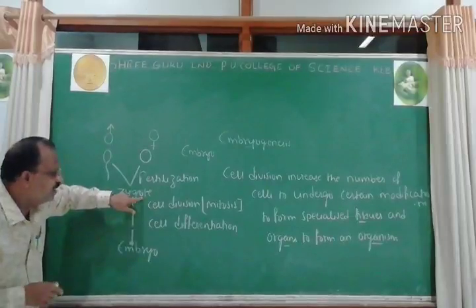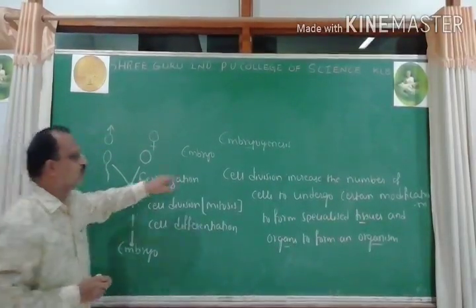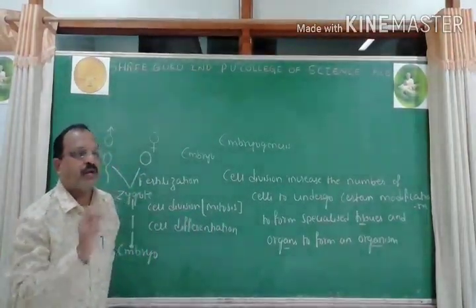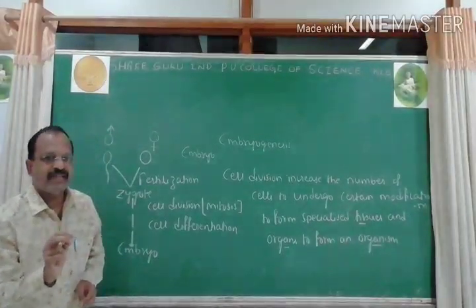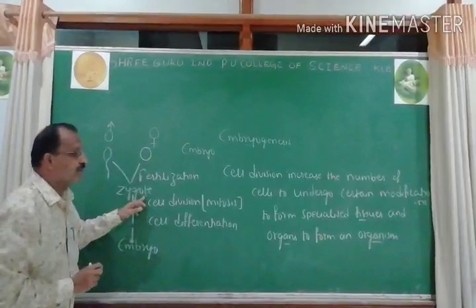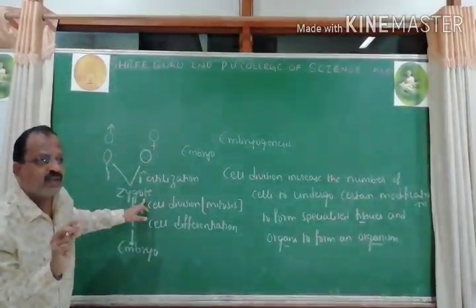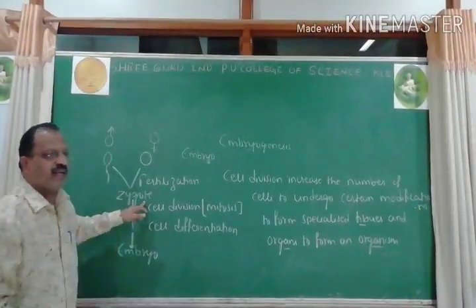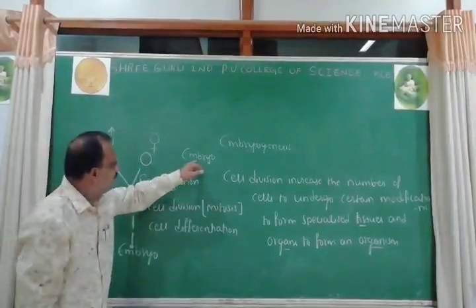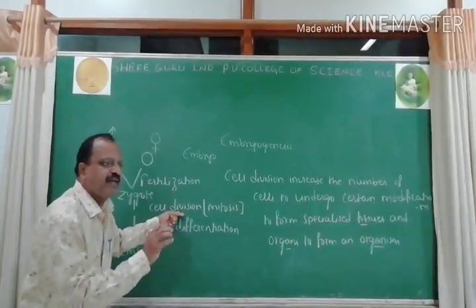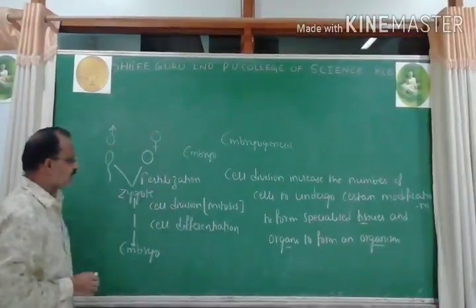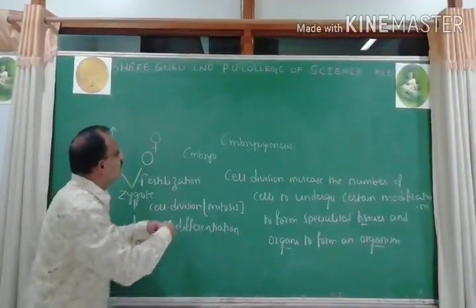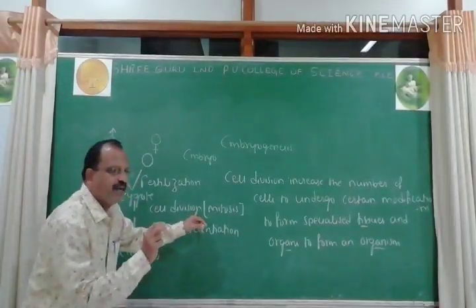Zygote will undergo cell division and cell differentiation to form embryo. So embryo is nothing but a multicellular zygote. Based on that, it is very clear that all the multicellular organisms start their life with a single cell, that is zygote, and become multicellular through repeated cell division.